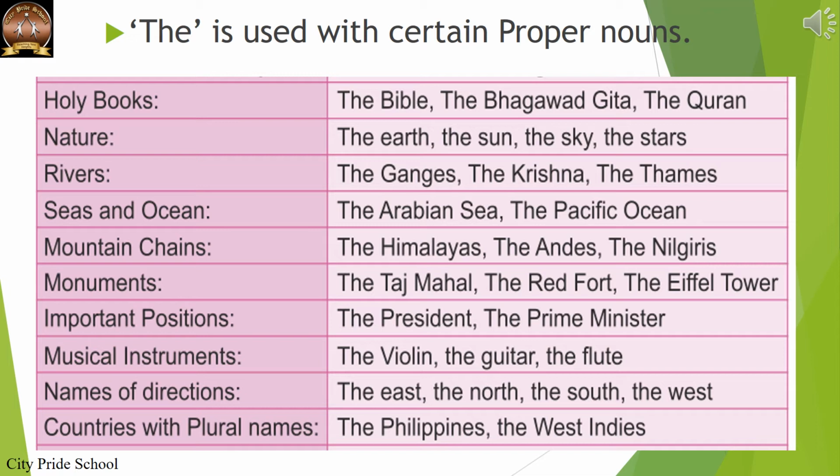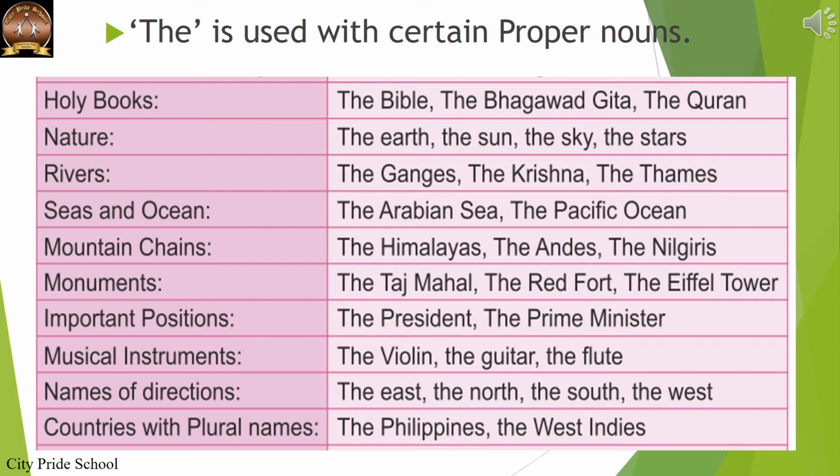The is used with mountain chains. Here we mean a group of mountains, not a single mountain. Mountain chains: the Himalayas, the Andes, the Nilgiris. It is also used with monuments: the Taj Mahal, the Red Fort, the Eiffel Tower. Some important positions: the President, the Prime Minister.